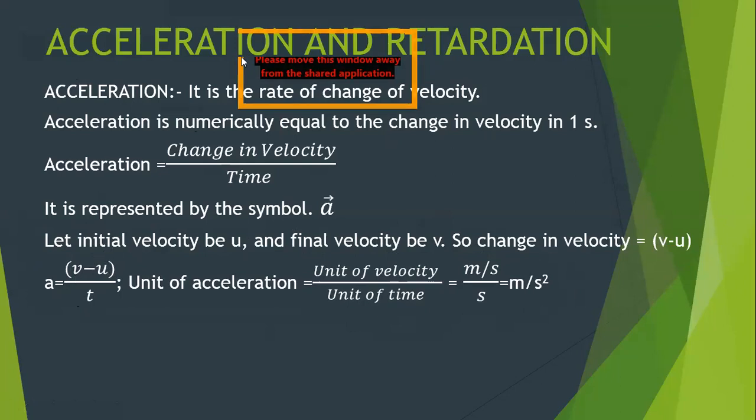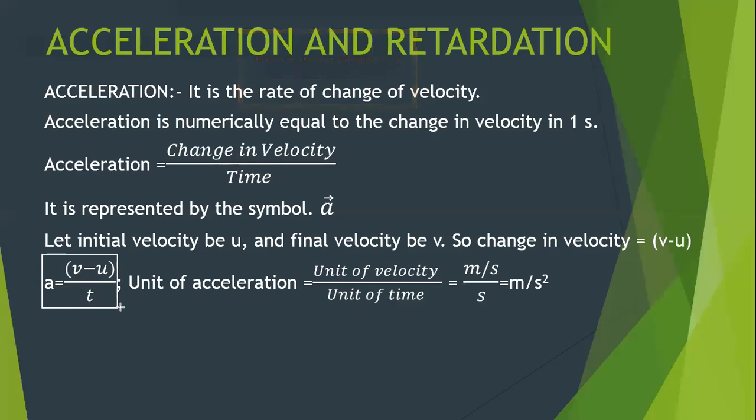So what's the mathematical formula for acceleration? Acceleration is mathematically written as v minus u upon t. Remember, this is a very important formula. We require it every now and then. So acceleration is equal to v minus u upon t.